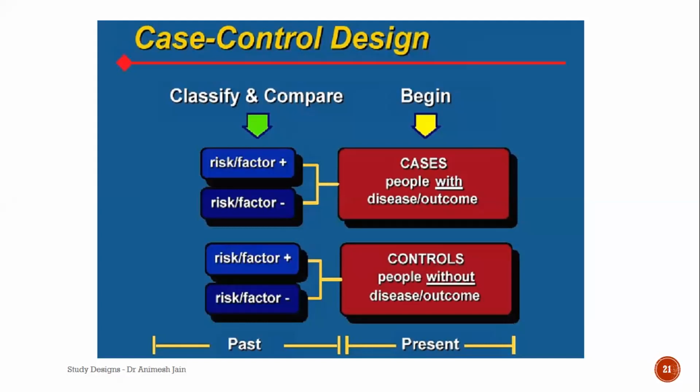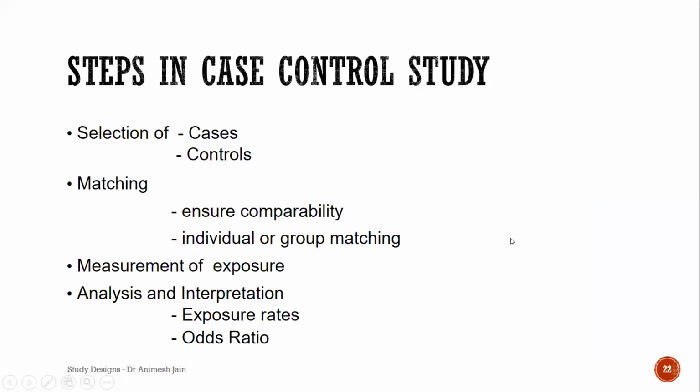Okay. So you ask for the risk factor history in both the groups, cases and controls, and then you make comparisons. So here the crucial steps are, you select cases and you select controls. Now usually we do 1:1. You can go up to 1:2, 3, and 1:4. That is 4 controls for each case. Please don't go beyond that, because studies have documented that beyond 4, you do not gain anything.